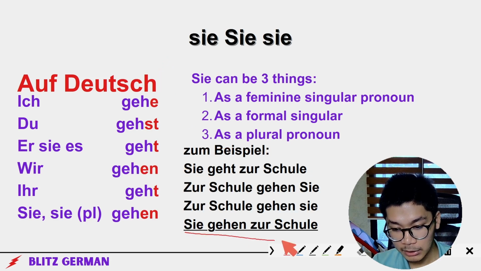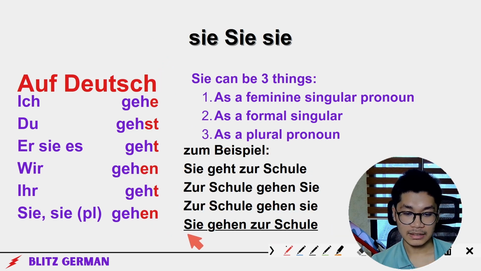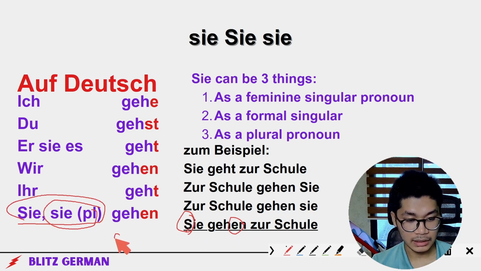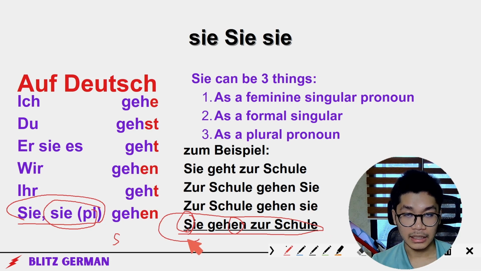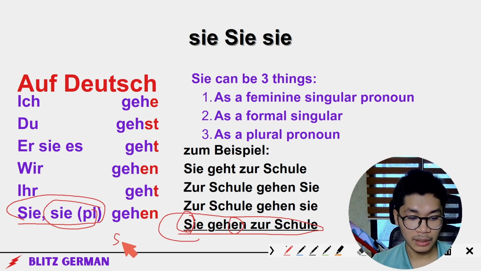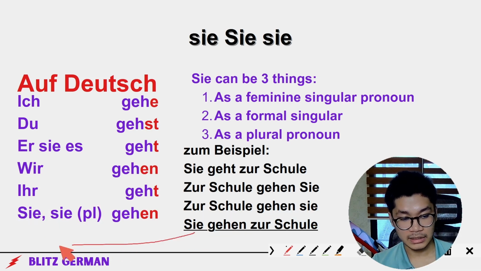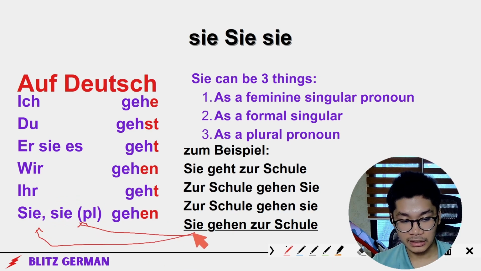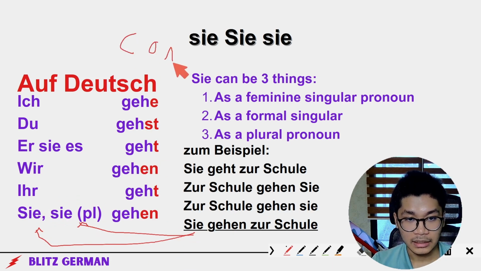Okay? What about this one? It's sie here, and then gehen. It could be either of these, right? When this is capitalized, this could be capitalized too because it is at the start of a sentence. And at the start of sentences, we start with a capitalized letter, right? So which one is this? Is it this one or this one? We don't know. You can only determine this by context.